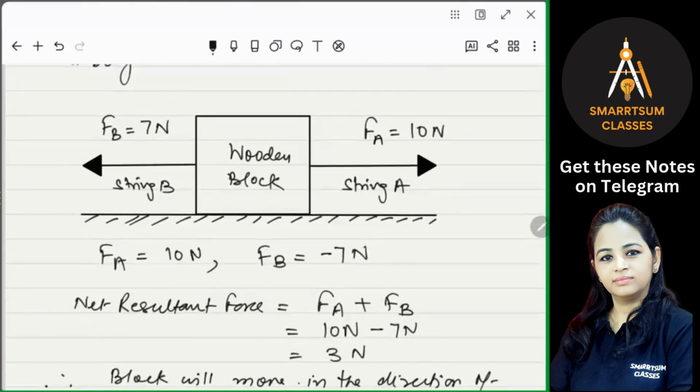It causes change in the state of the body, right? So this block was stationary, right? Since the forces applied are unbalanced, therefore it starts moving. Is that clear? Okay, so therefore unbalanced forces can cause motion in the wooden block. Is that clear?